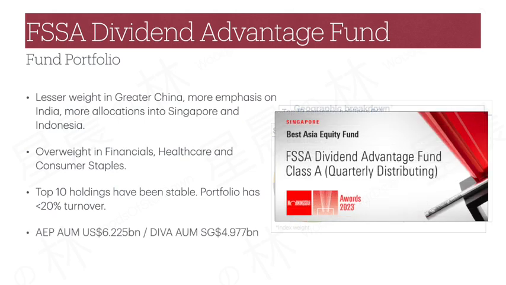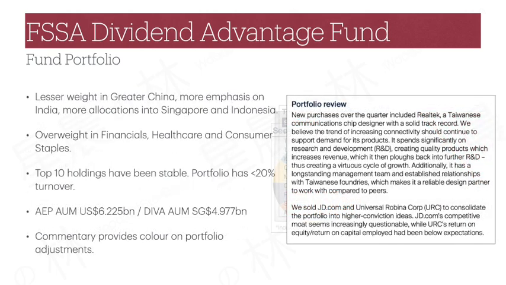At over 6 billion US dollar AUM, AEP and DIVA is one of the most popular Asia ex-Japan equity funds for Singapore retail investors. It has also won several awards in the past. Last but not least, DIVA also provides quarterly commentaries that give clear rationale on the changes in the portfolio, which is extremely useful.